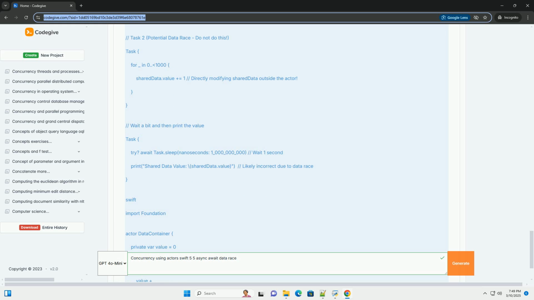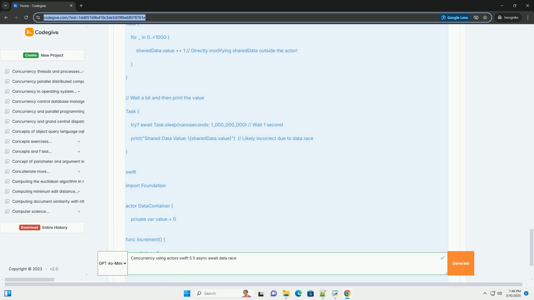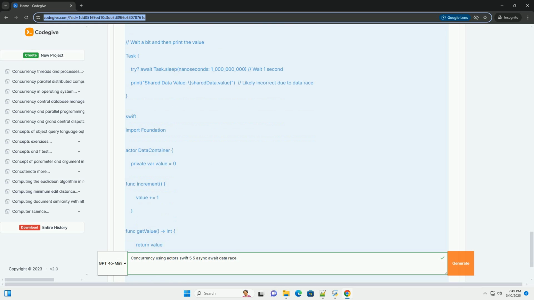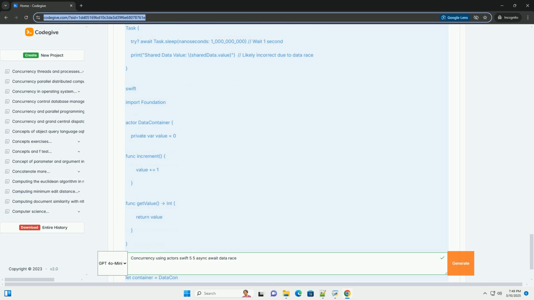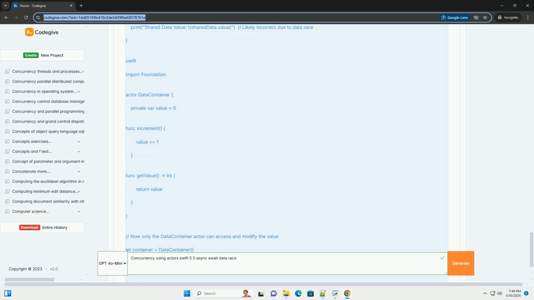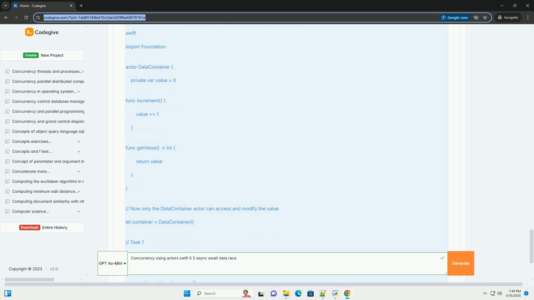Example of a data race, illustrative, don't run this. In this example, multiple threads might simultaneously try to increment count, leading to missed increments and an inaccurate final value. The DispatchQueue.concurrentPerform queues tasks to run concurrently on multiple threads. The problem lies in that the increment function isn't thread safe.